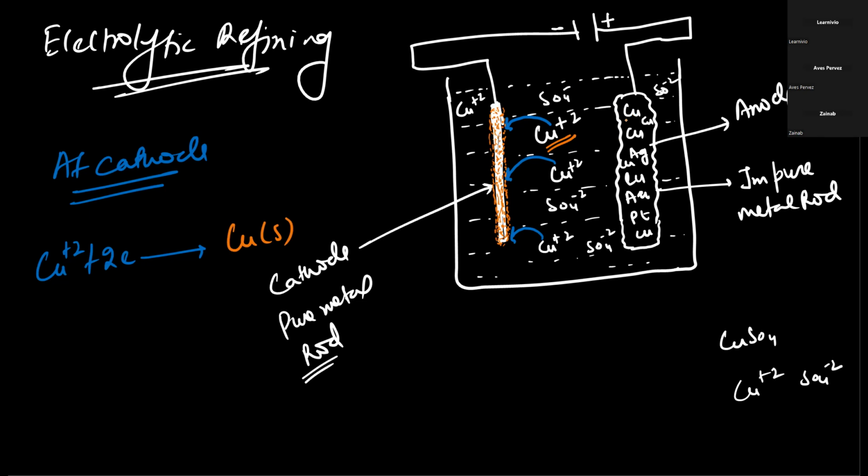The copper atoms that are here will lose electrons. Why not the gold and platinum atoms? Because we have this reactivity series: copper, silver, gold, platinum.